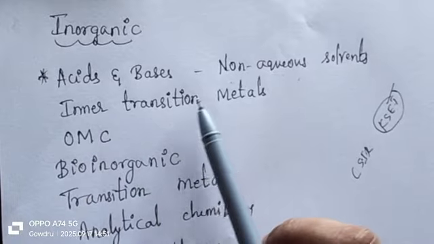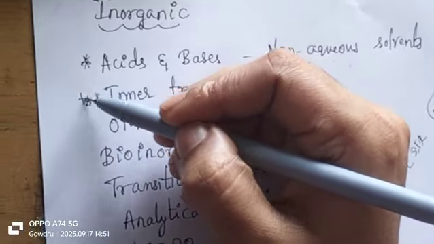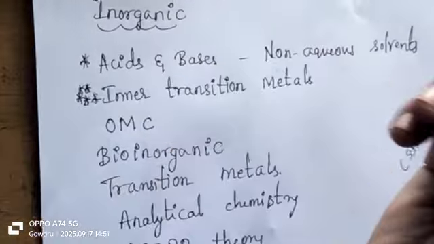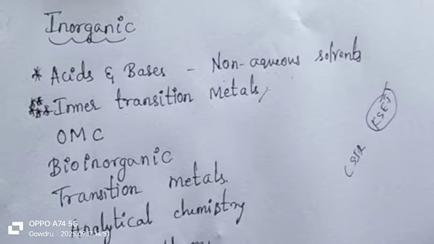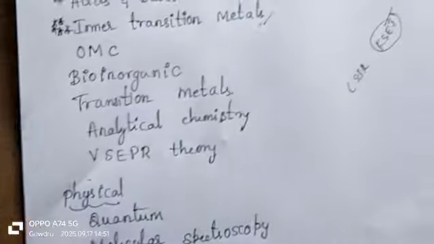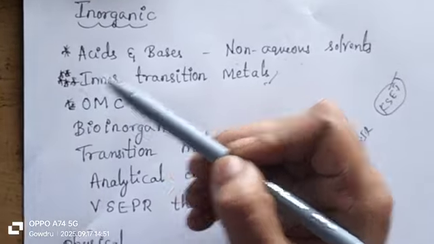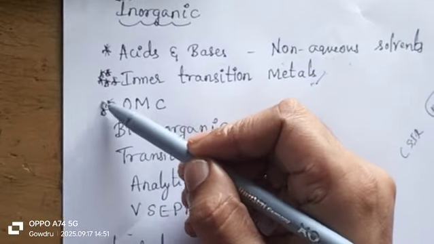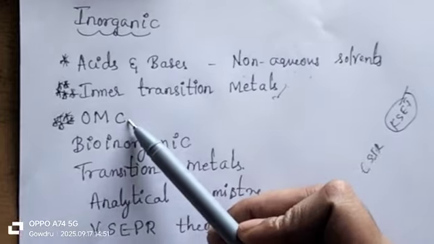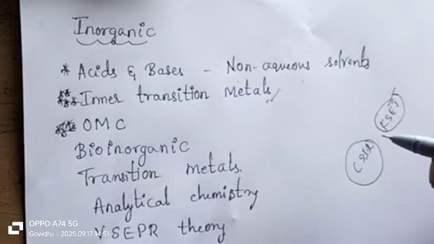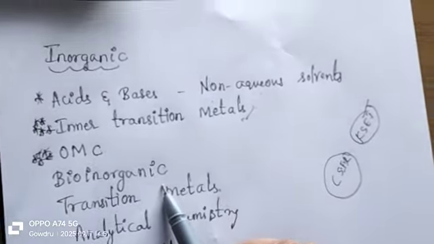Second one, inner transition metals. So inner transition metals, it is a hottest topic. If you take any exam related to chemistry, most of the questions are, in any exam, minimum 2 questions will come from this inner transition metals. The next important is OMC, that is organometallic chemistry. That is also one of the very important topics. If you are prepared thoroughly for this, it will also be helpful for your CSIR NET exam that will come in the December session. Next, bioinorganic chemistry is the easiest one.